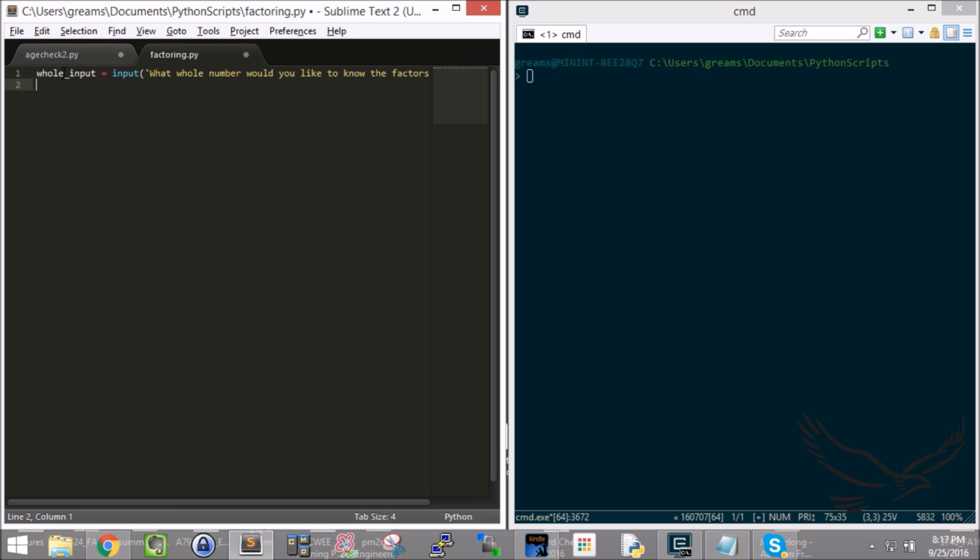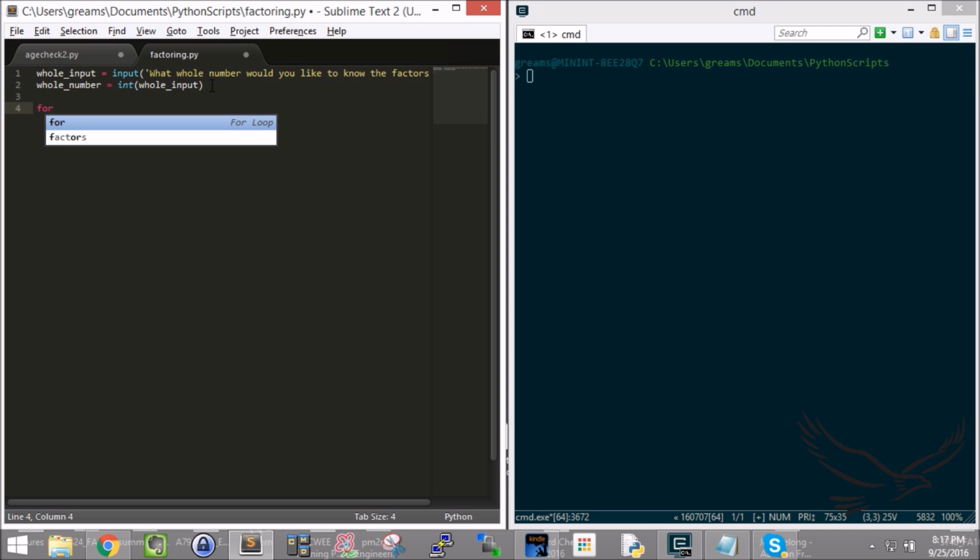Now, I want to make sure that this whole number that gets inputted gets converted to an integer. So I'm going to say whole number equals an integer of whole underscore input. So do you see what I'm doing? I'm getting the number I'm calling whole input, which is the whole number that I want somebody to give me. And then I'm saying that I want this thing called whole number to be equal to an integer of whatever they gave me. So now I've got an integer in the value whole number. Hopefully you're following with me. We've been down this road before. So now we're going to go ahead and use a for loop.